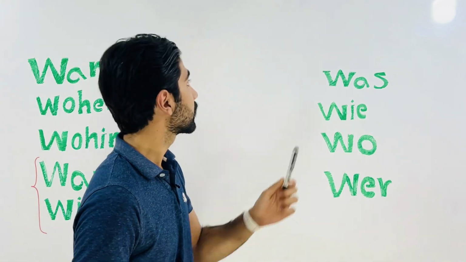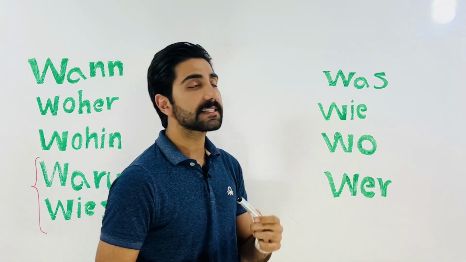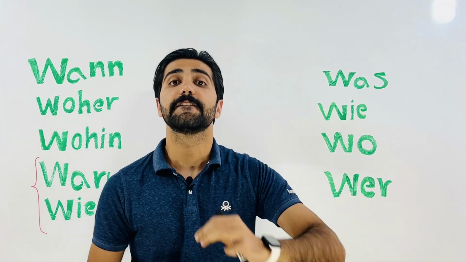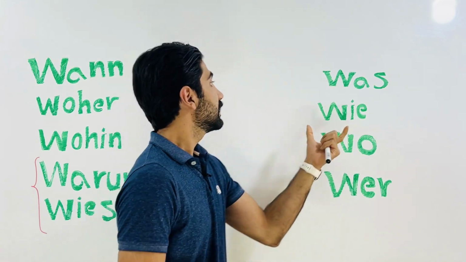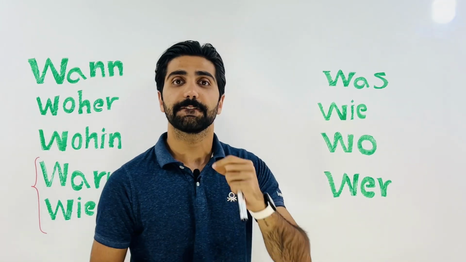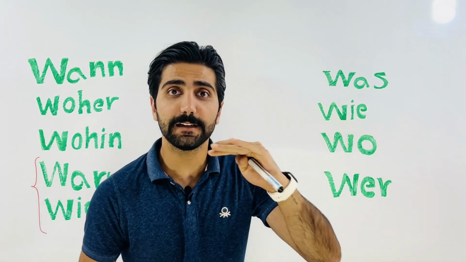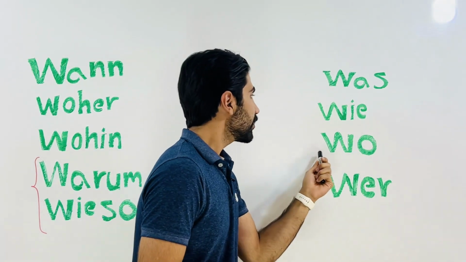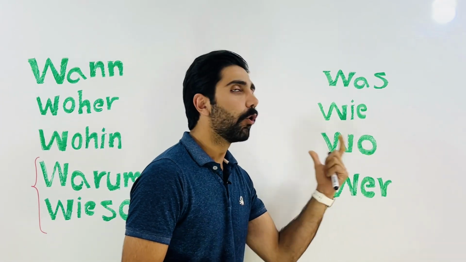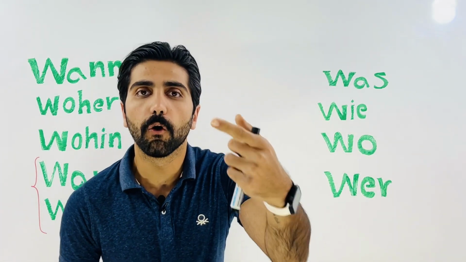Let's start. The first one is was. Was. That means what. The second one is wie. Wie. That means how. The third one is wo. Wo.